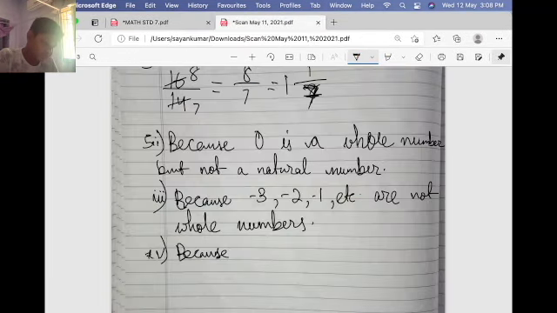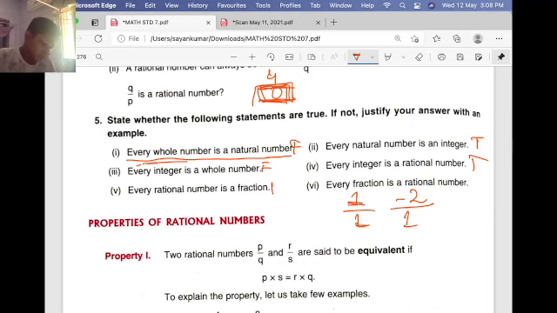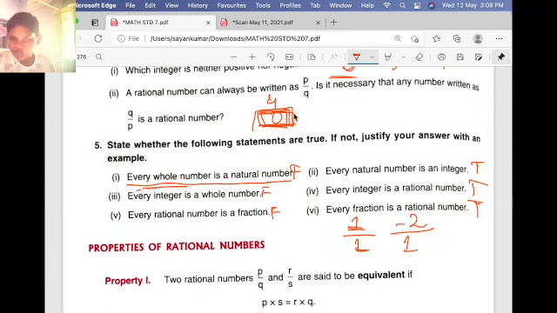So if I take minus 3 by 2 etc., these are not fractions. This is a rational number, but not a fraction. This is false. And every fraction is a rational number. This is true. Yes. So now we have completed worksheet 1 successfully.